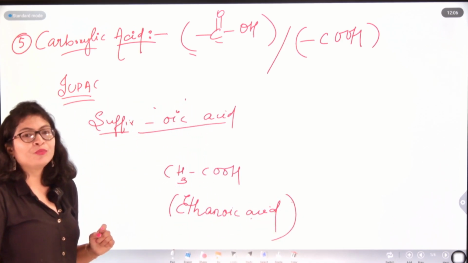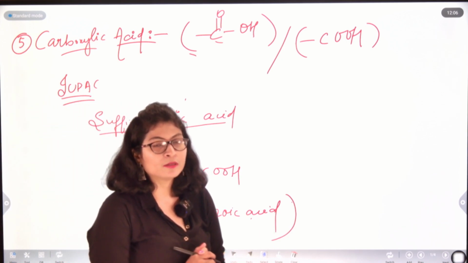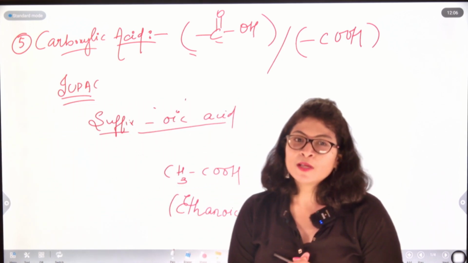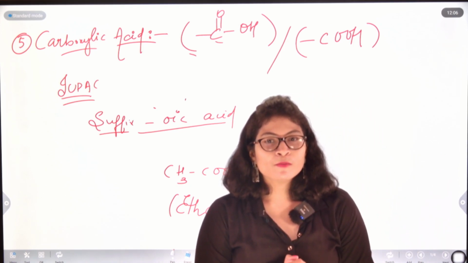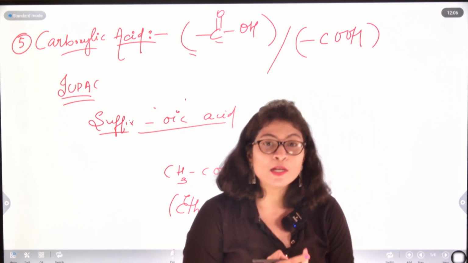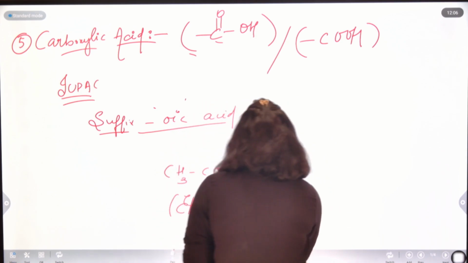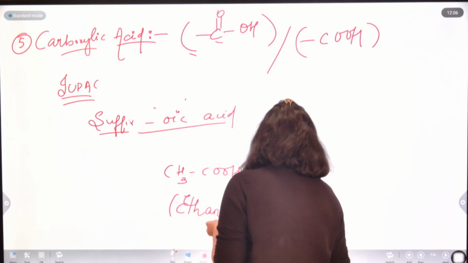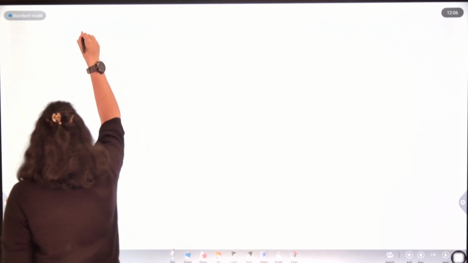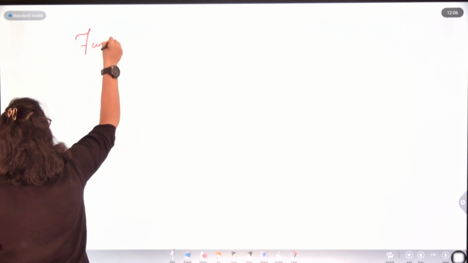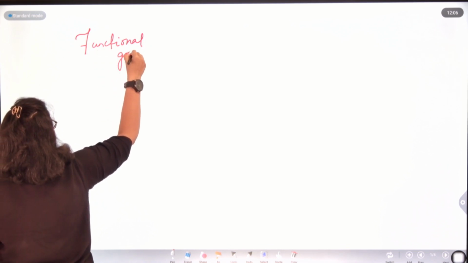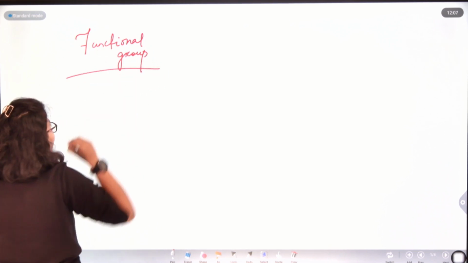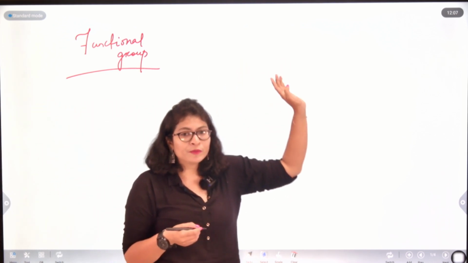So we have dealt with 5 functional groups here. Now let us summarize all the 5 functional groups. The first functional group which we had was that of a halogen group, the haloalkane. In the summary, I'm writing the functional group and the suffix or prefix associated.